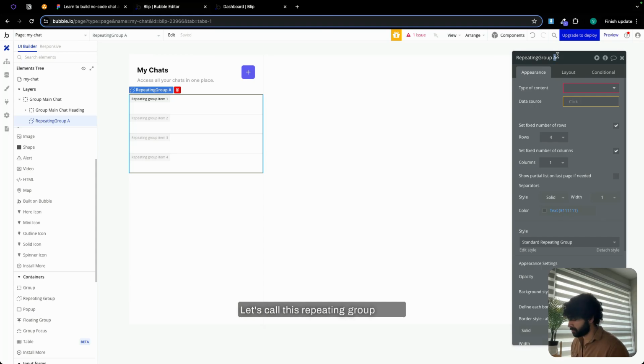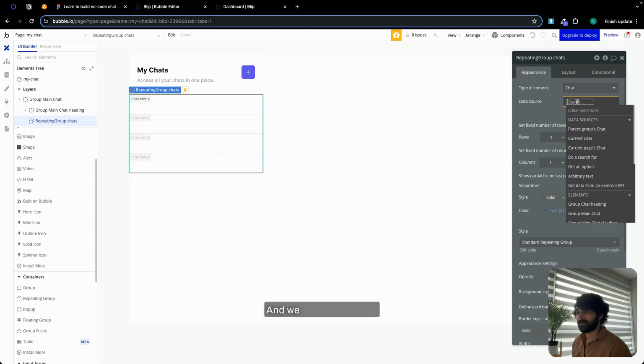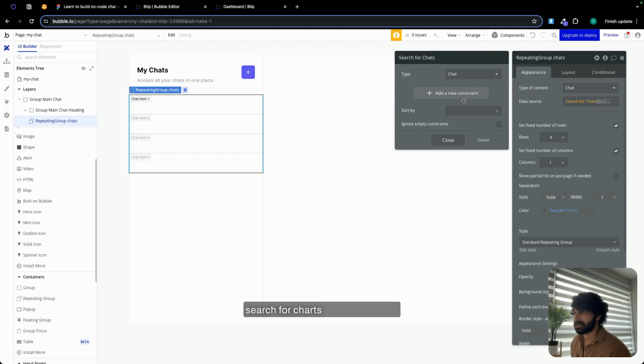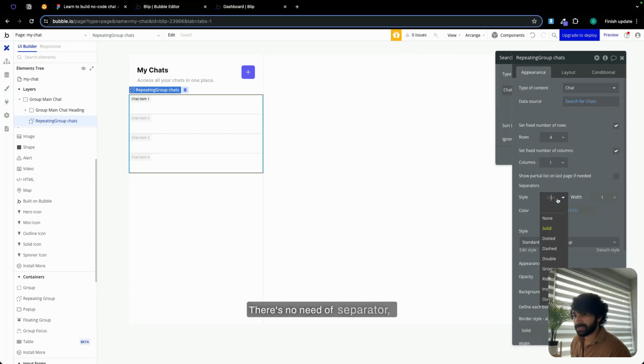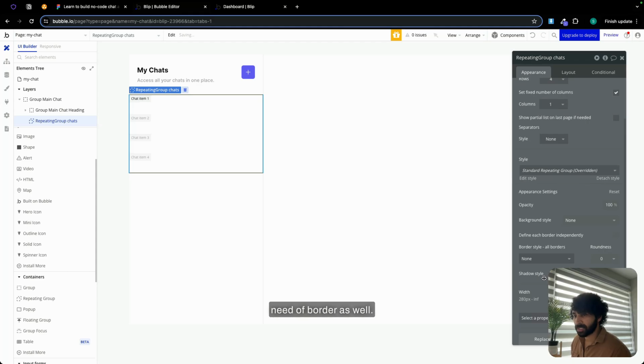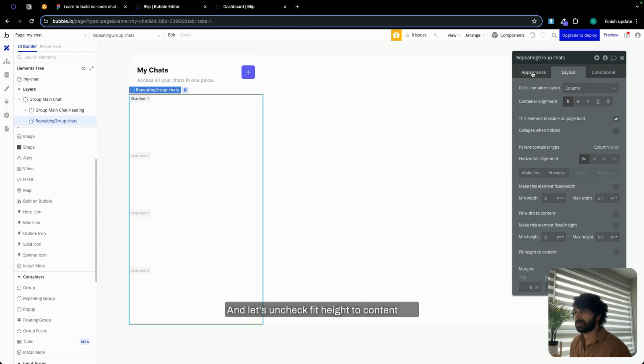Let's call this repeating group chats. Type of content is going to be chat, and we are going to do a search for chats wherein chat user, I don't know why this happens, contains current user. There's no need of separator, no need of border as well. Let's click on layout. Min width is going to be 0, min height 0, and let's uncheck fit height to content.